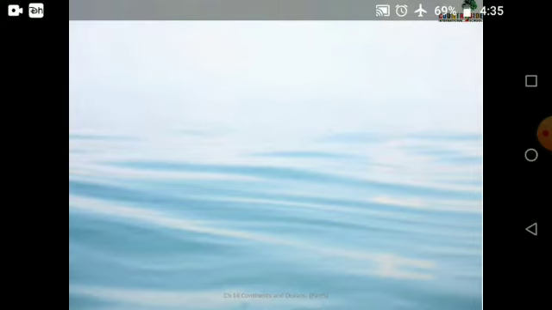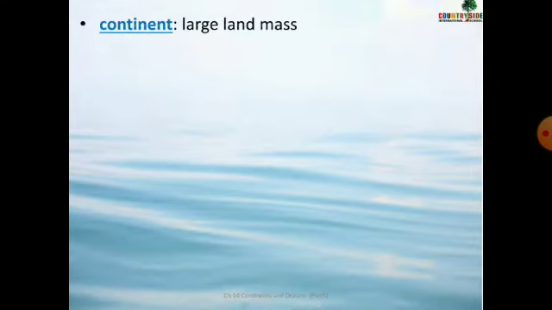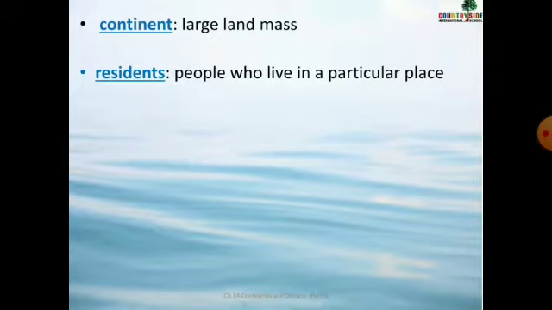Okay, so let's start. Children, continent. We all know what a continent is. Continents are big, large land masses, right? The pieces of land on the earth are known as continents. Next is resident. What do you mean by resident? People who live in a particular place. If I am living in India, that means I am a resident of India. So I am an Indian resident. If I am living in America, then I am an American resident. So resident means people who live in a particular place.